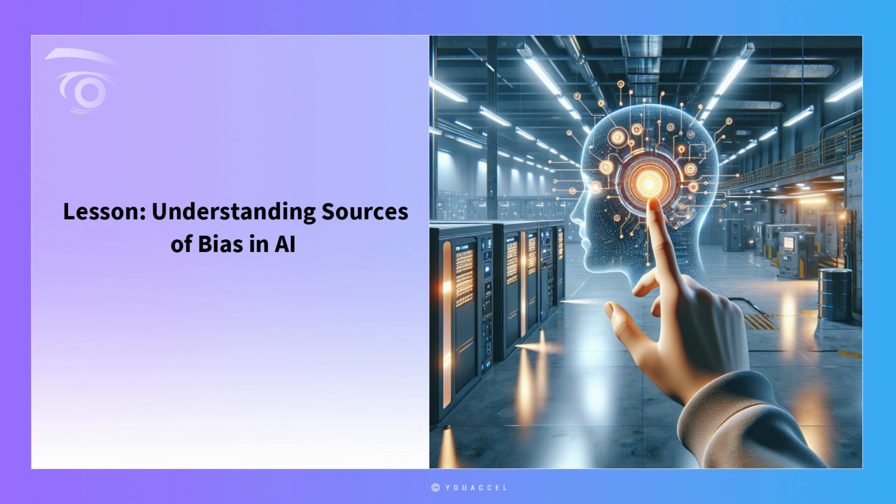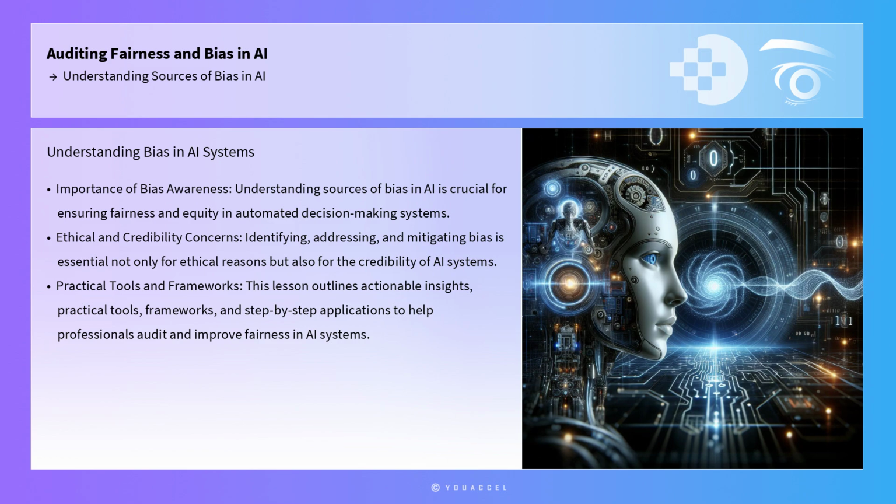Lesson: Understanding Sources of Bias in AI. Understanding sources of bias in AI is crucial for ensuring fairness and equity in automated decision-making systems. As artificial intelligence increasingly integrates into various aspects of society, identifying, addressing, and mitigating bias becomes essential not only for ethical reasons, but also for the credibility and reliability of AI systems. This lesson outlines actionable insights, practical tools, frameworks, and step-by-step applications to help professionals audit and improve fairness in AI